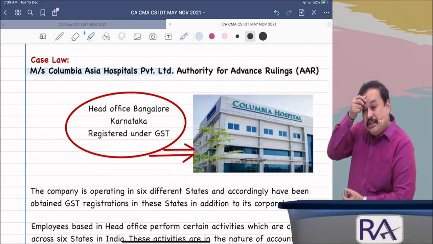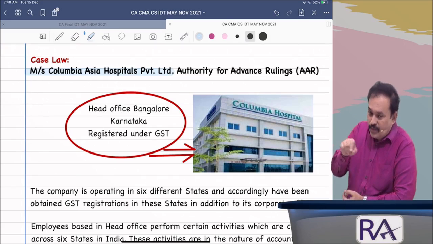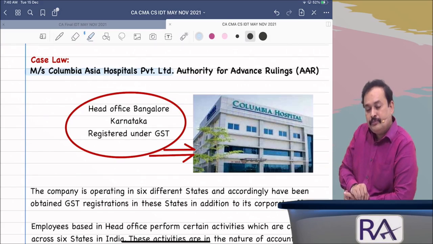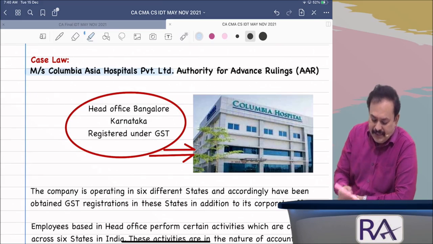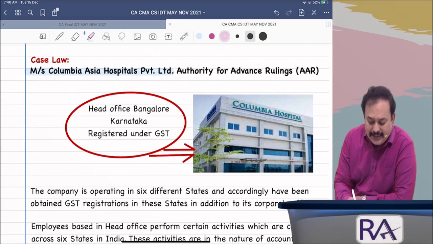I am referring to the employee-employer concept, where an employee provides services in the course of employment to his employer, which is not a supply. The head office in the given case, I am referring to the facts of the case, is located in Bangalore, Karnataka.